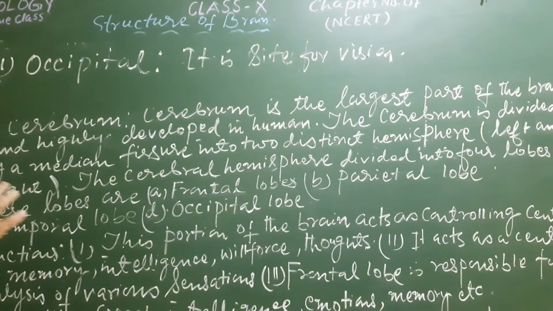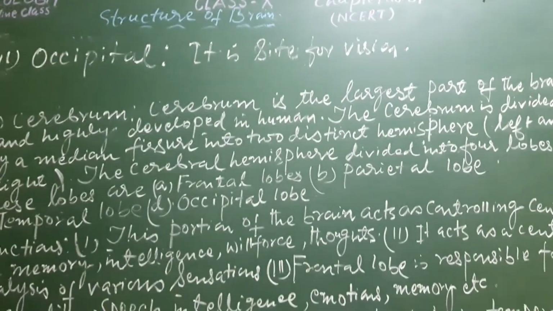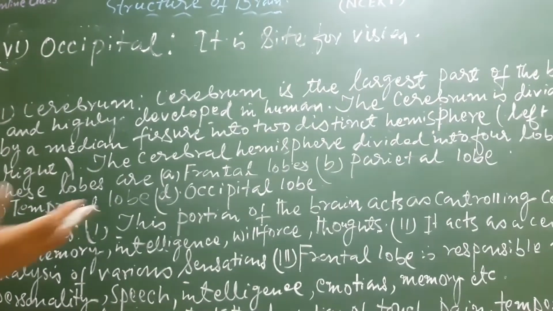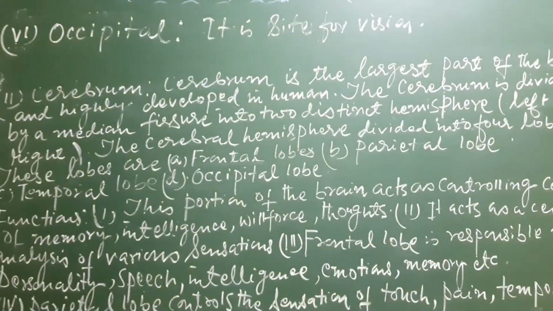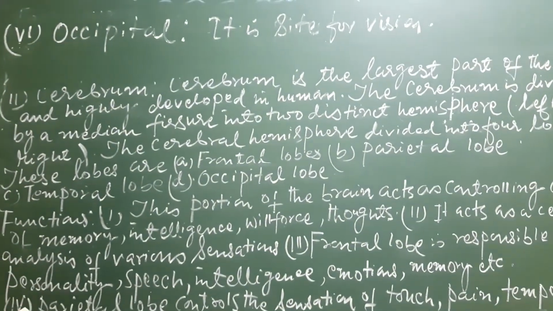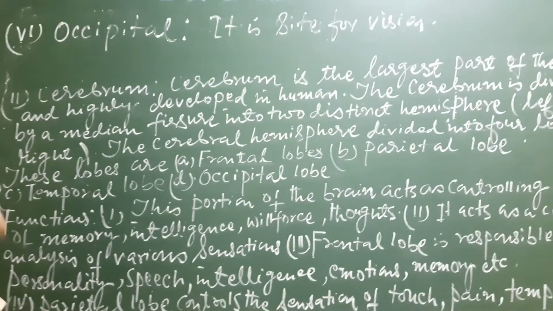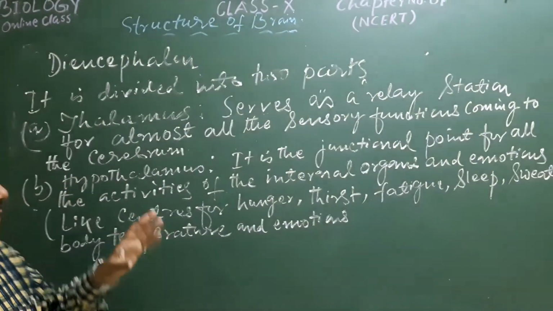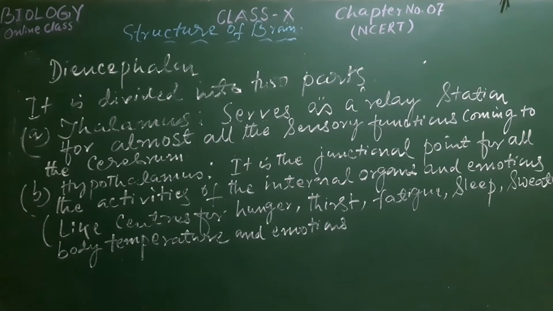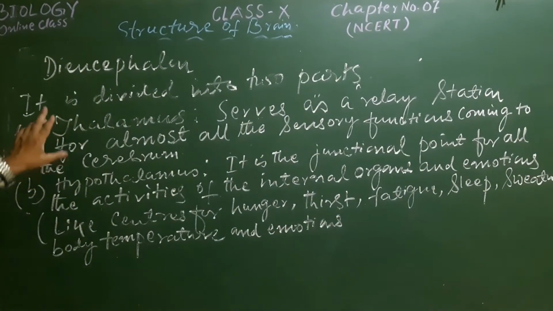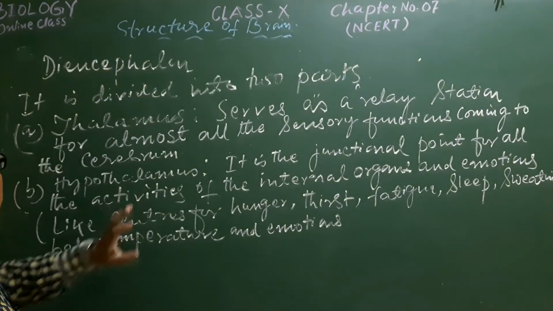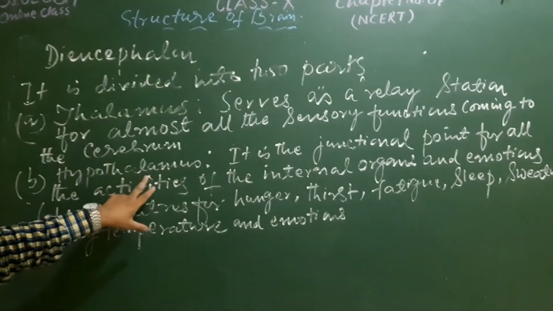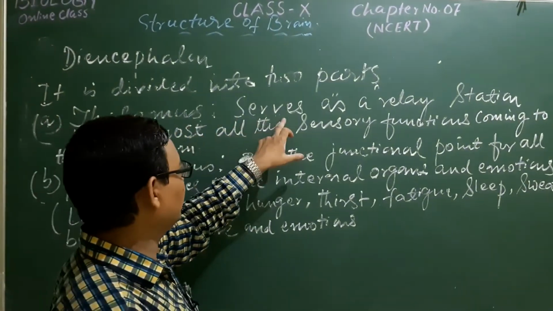So these are some important functions related with the forebrain. Let us see the functions of the diencephalon with their two important parts, thalamus and hypothalamus. Now the third part of the forebrain is the diencephalon. It is again divisible into two, thalamus and hypothalamus. What is the important function of thalamus?